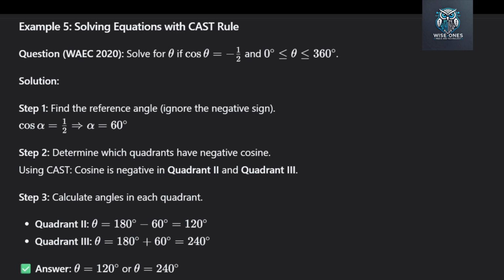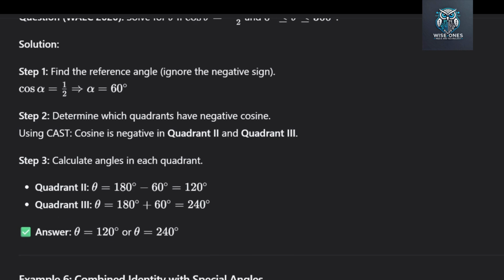Step 3. Calculate angles in each quadrant. For quadrant 2, the formula is 180 degrees minus the reference angle. So theta equals 180 degrees minus 60 degrees. 180 minus 60 is 120 degrees. For quadrant 3, the formula is 180 degrees plus the reference angle. So theta equals 180 degrees plus 60 degrees. 180 plus 60 is 240 degrees.